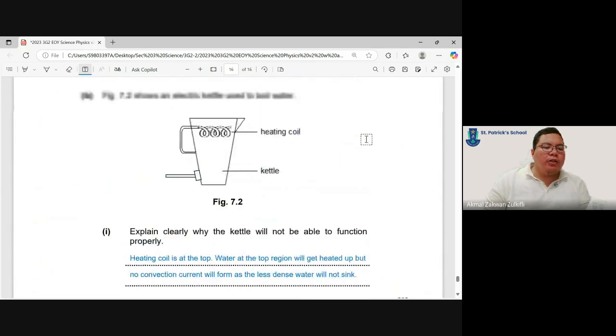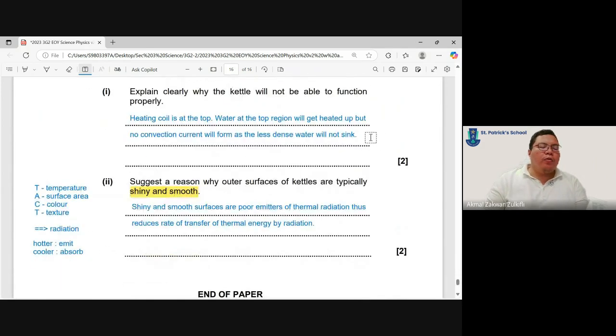This is the 2023 paper. All the best. Yeah, I hope you do this. These 2024 and 2023 are two papers that are aligned to your syllabus. Please go and try them, repeat them. Okay, go and do it a few times. Yeah, and also attempt your past year GA papers. Right. Thank you. Bye bye.